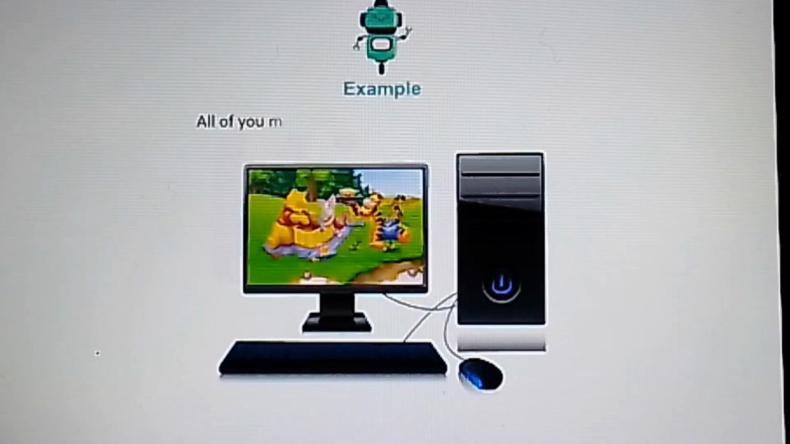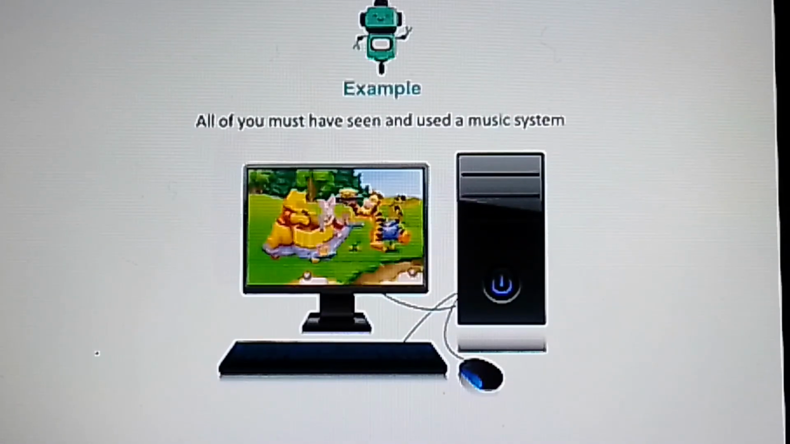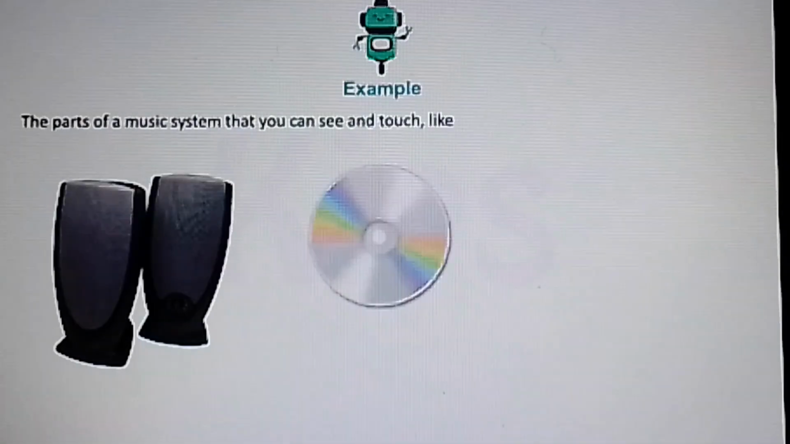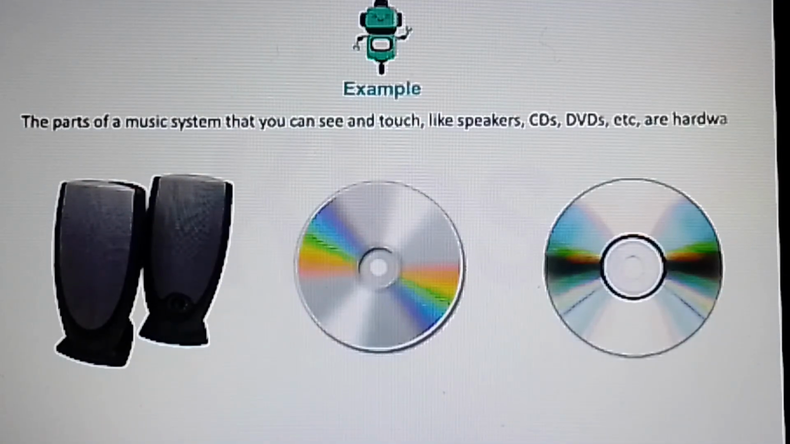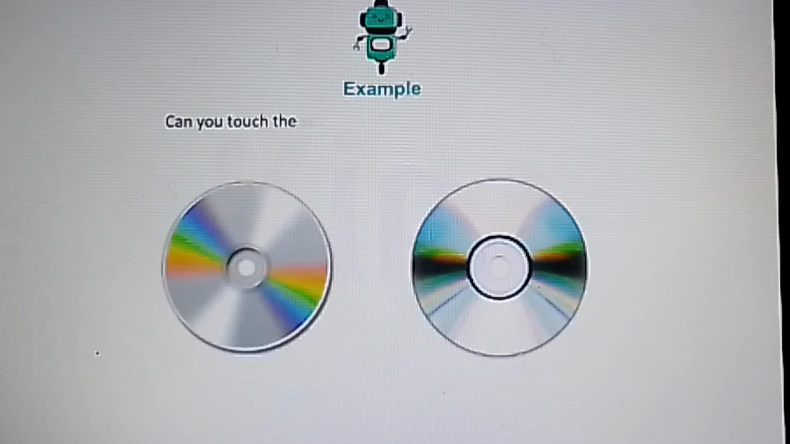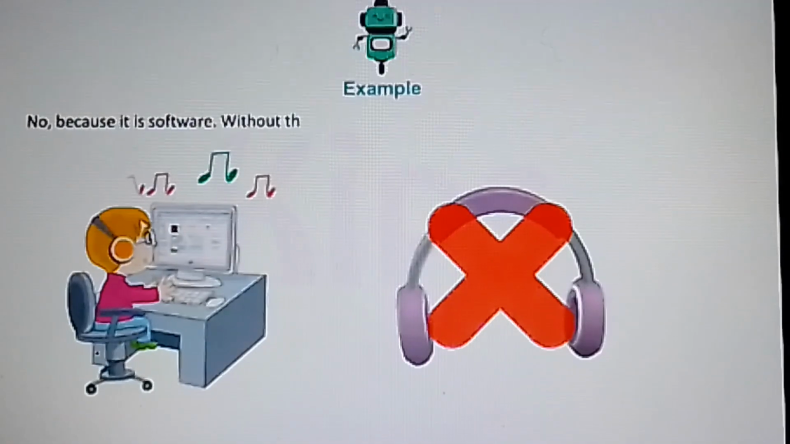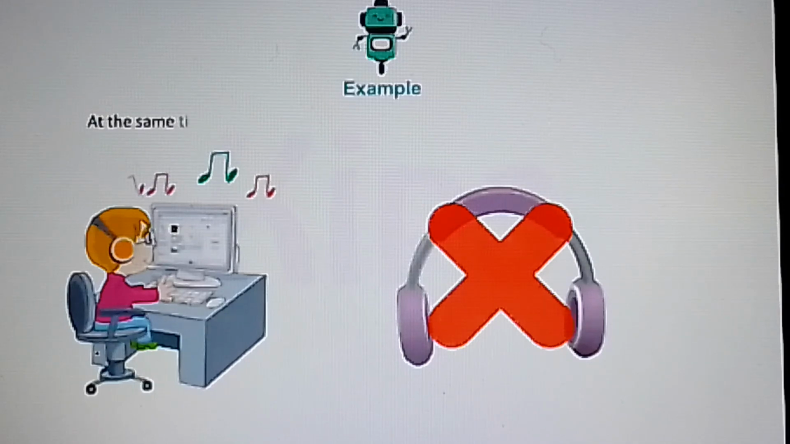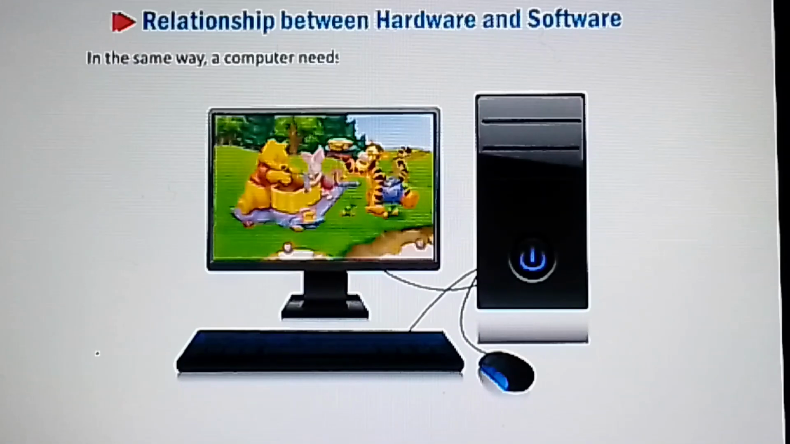Example, all of you must have seen and used a music system. The parts of a music system that you can see and touch, like speakers, CDs, DVDs, etc., are hardware. Can you touch these songs or music recorded on a CD or DVD? No, because it is software. Without the music system, you would not be able to listen to the songs. At the same time, the music system would be of no use without the songs to play. In the same way, a computer needs both hardware and software to perform tasks.